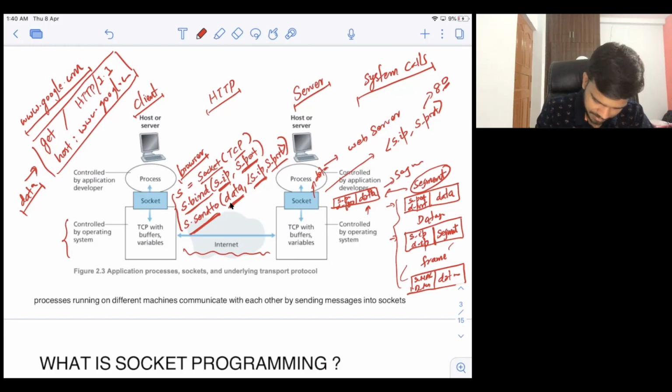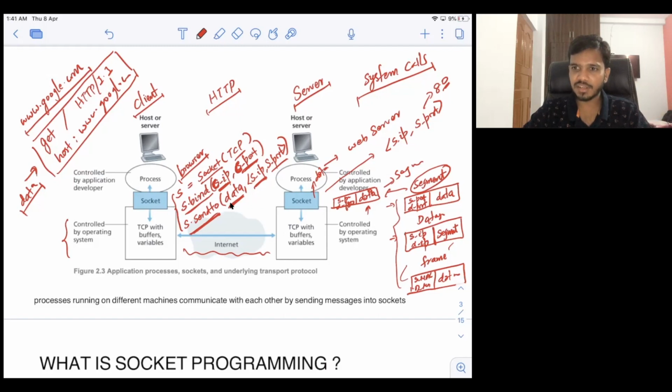So let's call this client IP address C underscore IP and C underscore port. Okay, so you do not get confused. I was thinking of this as source IP, that's why I included S. But yeah, let's call this C underscore IP, that is client IP and client port number. So basically the reverse will happen, and whatever response it has created, in the same fashion that we sent the data from client to server, this process will send the data to the client. So now I hope you would have understood what sockets are.